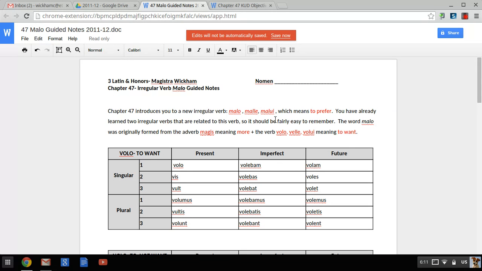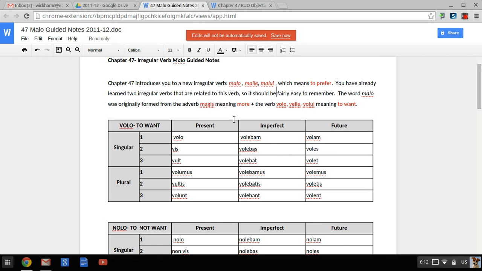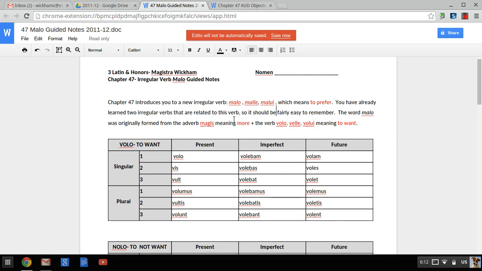Now, you have already seen 2 irregular verbs that are related to this verb, so it should be fairly easy to remember, and you should note that it follows a lot of the same patterns as those 2 verbs, which is why we're reviewing those 2 verbs down below before we talk about the new forms of malo, male, malui.